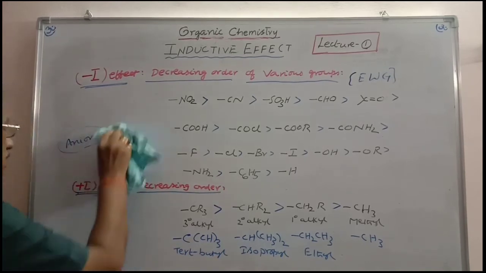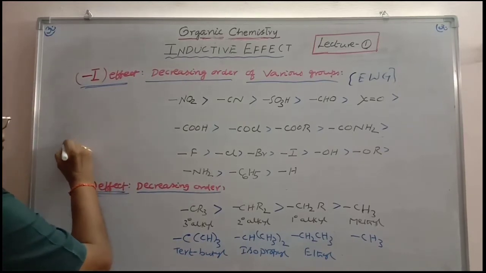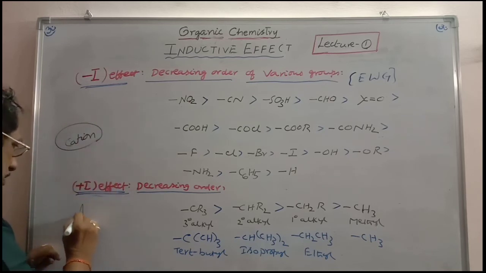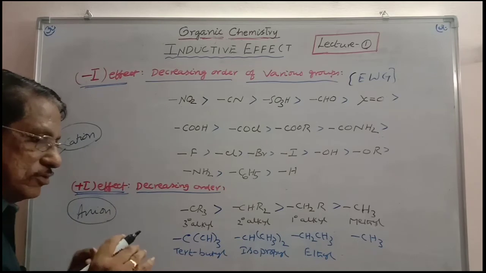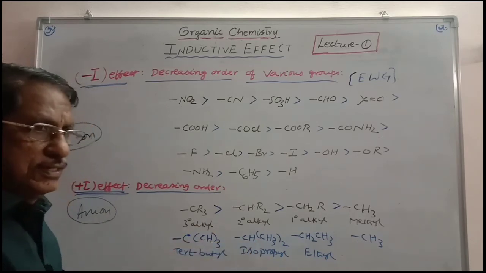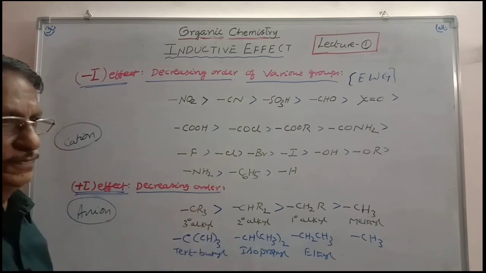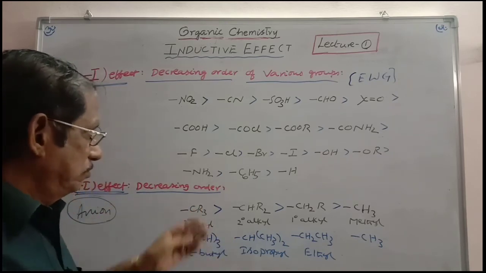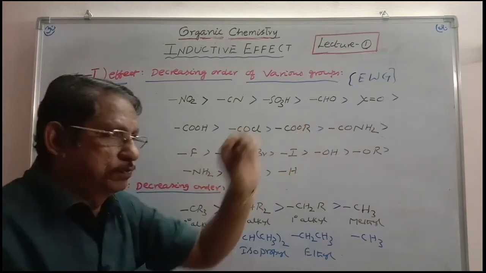You have to take here cation, which is electron withdrawing because it has less electron density. This is cation. And this is anion. Every anion has more electron density and a releasing nature. Every cation has less electron density and so it tries to withdraw the electrons. Don't forget, every cation has more electron withdrawing power than any other neutral group.